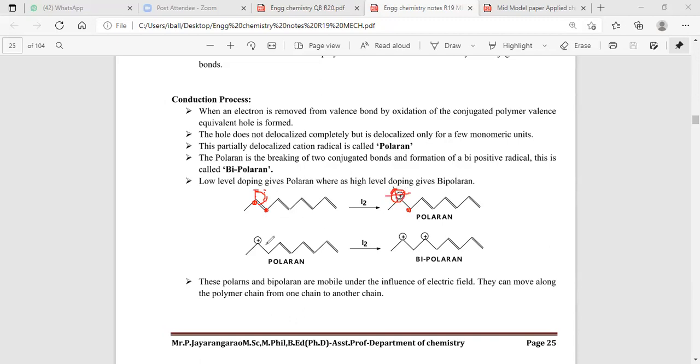Next, again we are applying a high amount of electric field to that. When the process continues, the second double bond containing the 2 electrons, again one of the electrons is excited from the ground state to the excited state. Electronic excitation from the valence band to the conduction band takes place. They are known to be the conduction polymers.